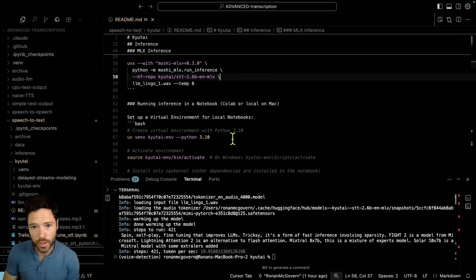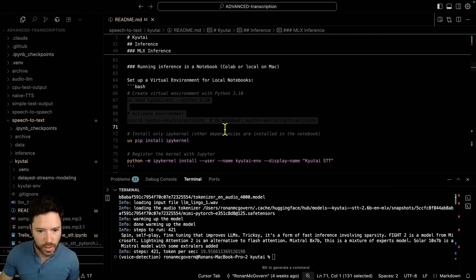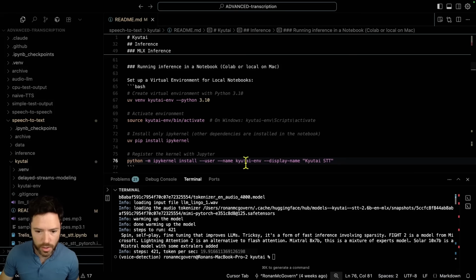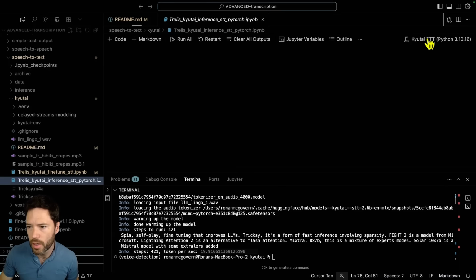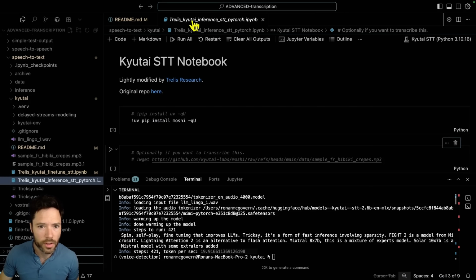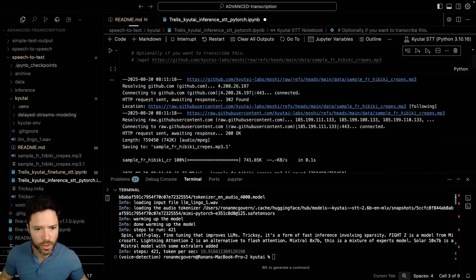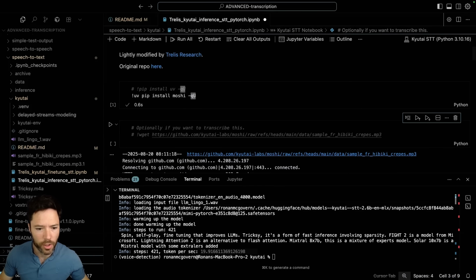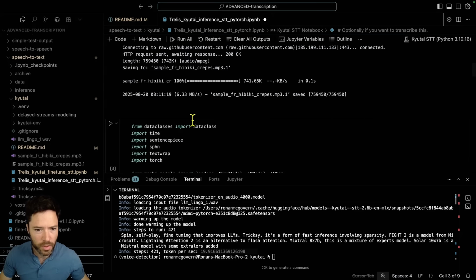Now, you can also run this in a notebook, and if you have just a CPU, you can run it in a notebook. You can set up a virtual environment like this here, just by running these commands. Install IPY kernel. And then if you open up the notebook, which is this inference notebook here, you can select the kernel like this. You can install Moshi. I think Moshi should already be installed. If you like, you can download this segment of audio from Kyutai, which talks about pancakes crêpe.